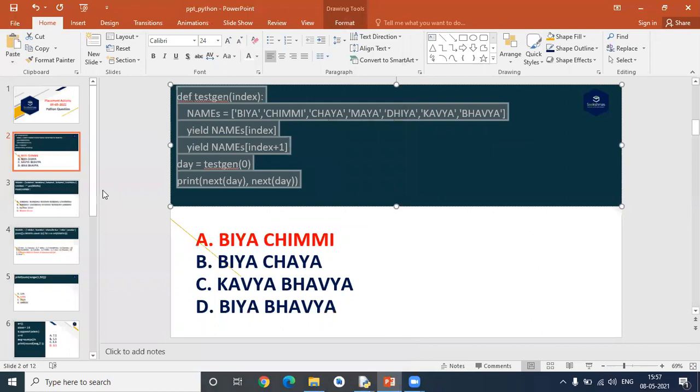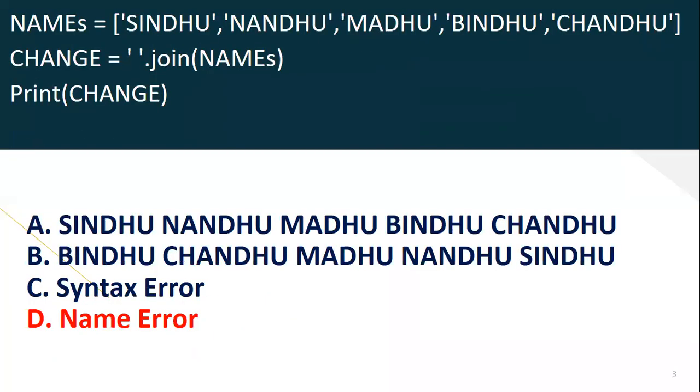Okay, let's move to the next question. This is the next question. Here I'm creating a list of variables and joining all the values as a single string, separated with a space.